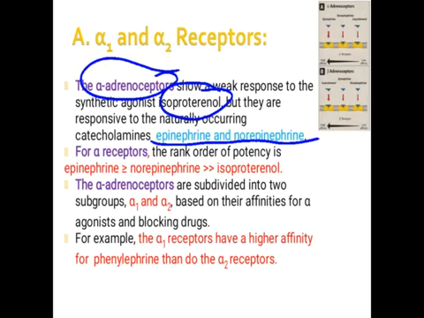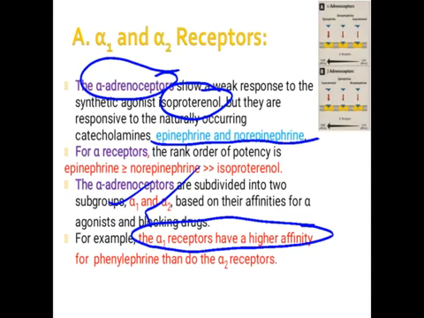So for the alpha receptor, epinephrine is more active than norepinephrine, and isoproterenol is less active. Again, the alpha receptor is divided into alpha 1 and alpha 2 based on affinities for the agonist and the blocking drug. Alpha 1 receptor has higher affinity for phenylephrine than the alpha 2 receptor.